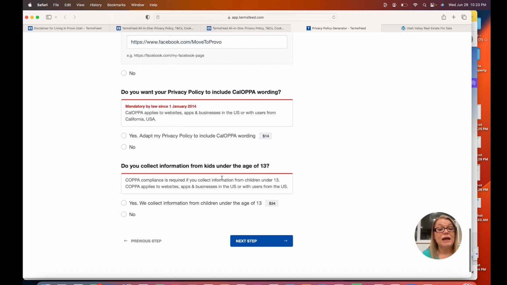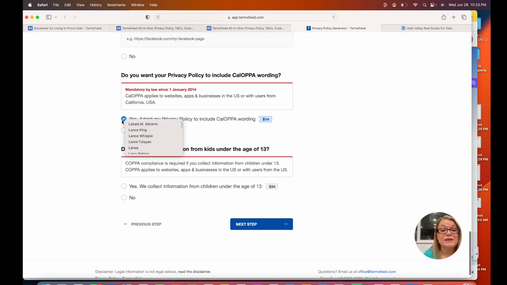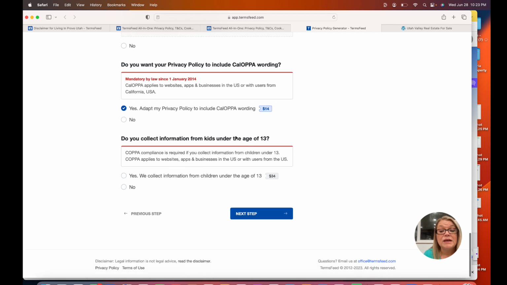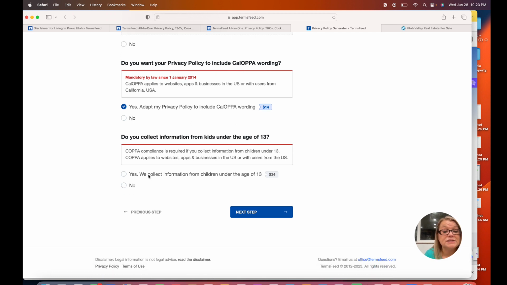Do you want the wording for California? See, here's another $14. So it can get quite expensive. It's up to you whether you want to take a chance for all of this. We do not collect any information from children under 13.